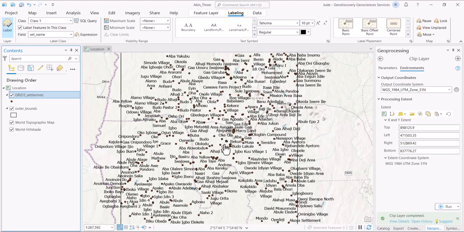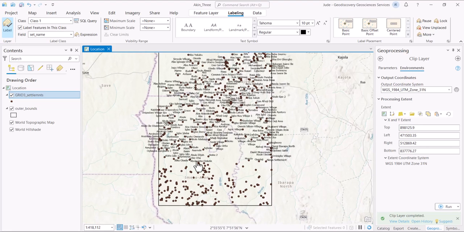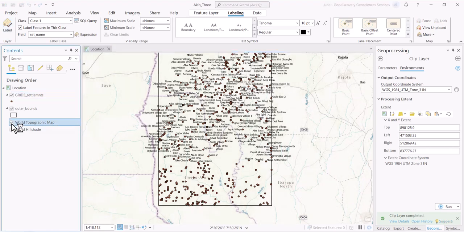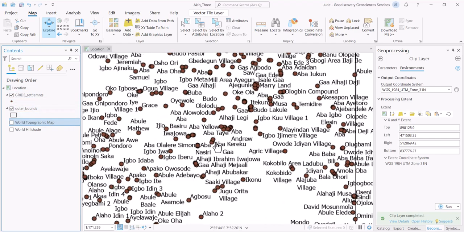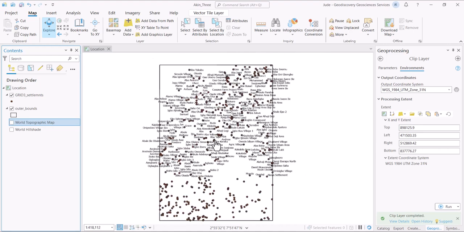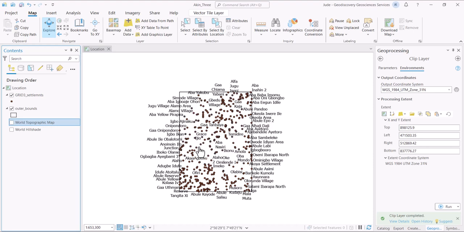Now we can see that these things are too clustered here. If we label this and want to use it for our project, let us tidy this up so that our processing speed will be a little faster, because it doesn't have to keep loading these maps. We can see there are too many villages here. So in order to make our work neat, we just need to load a percentage of these particular names.